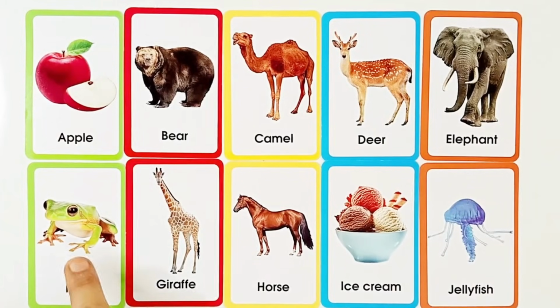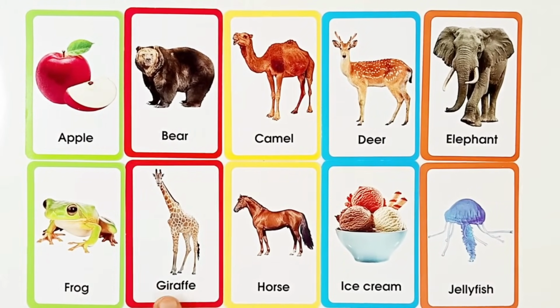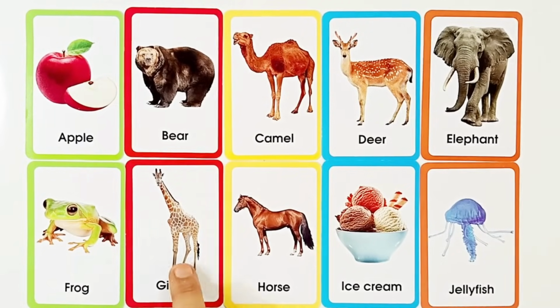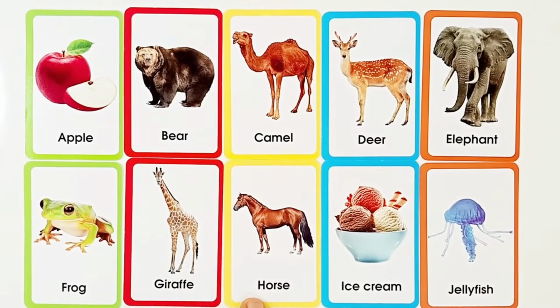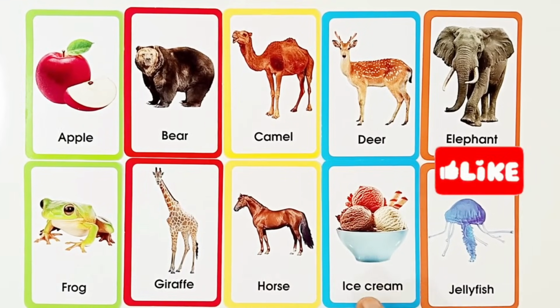F for frog, F-R-O-G, frog. This is frog. Frog is an animal. G for giraffe, G-I-R-A-F-F-E, giraffe. This is giraffe. Giraffe is an animal. H for horse, H-O-R-S-E, horse. This is horse. Horse is an animal.